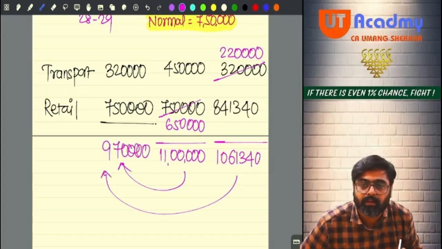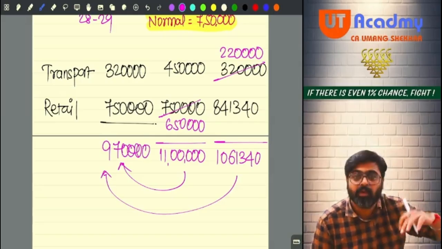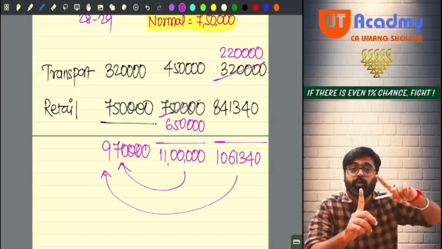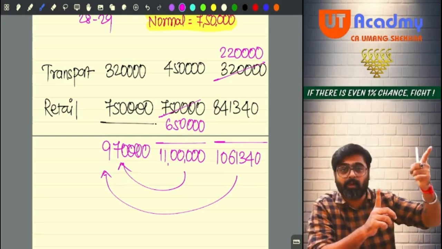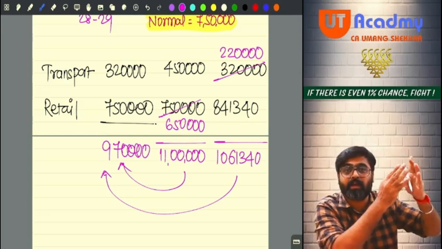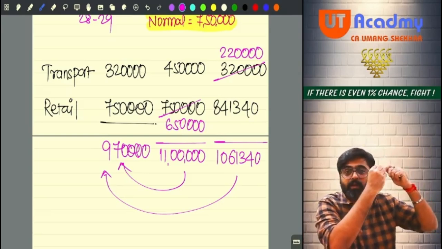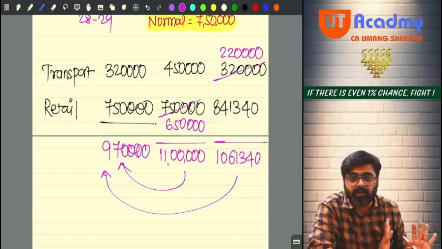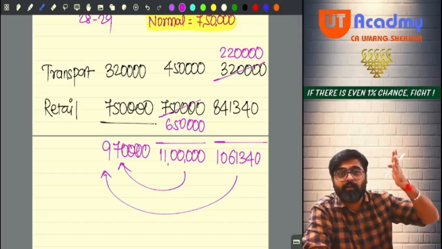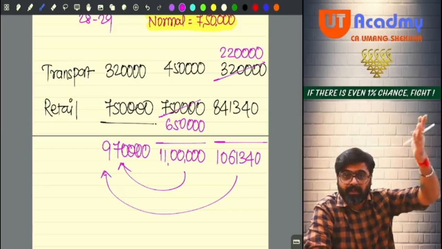Getting my point? Hence, we did not take these two. Forget about showing presumptive profits for both the businesses. If you do that, you are one of the weirdest persons.